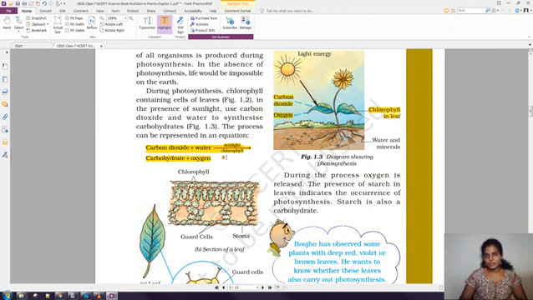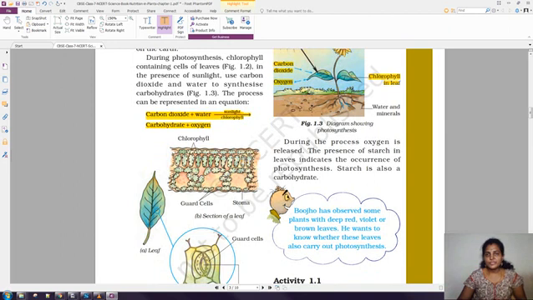So in the exam we can have a question, define photosynthesis. That is a separate question, and you may also be asked to write the equation for photosynthesis. You can have a question separately. So a definition of photosynthesis and the equation of photosynthesis, you can expect both. Okay, so this is very, very important, not only for 7th standard, it is very important till 12th standard. So till 12th standard you can have a question based on photosynthesis, the photosynthesis equation, everything.